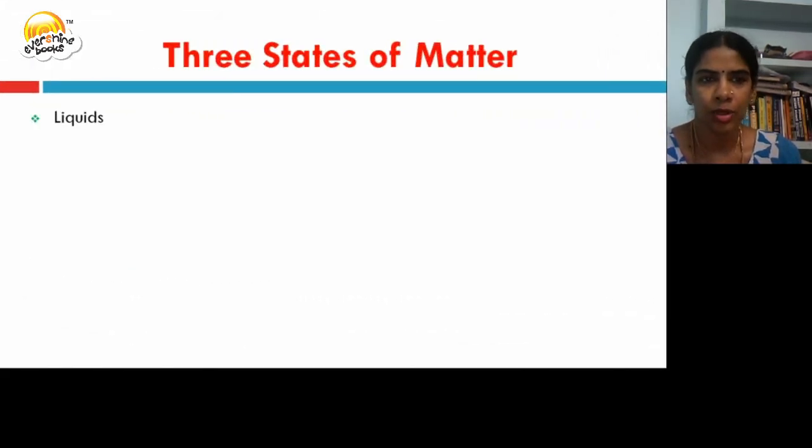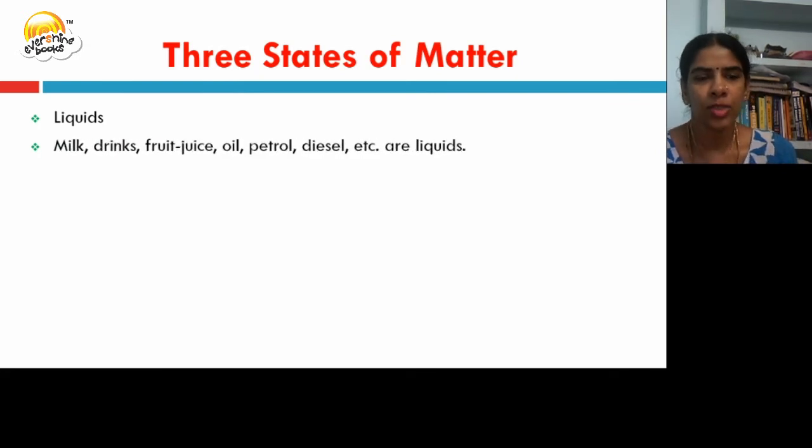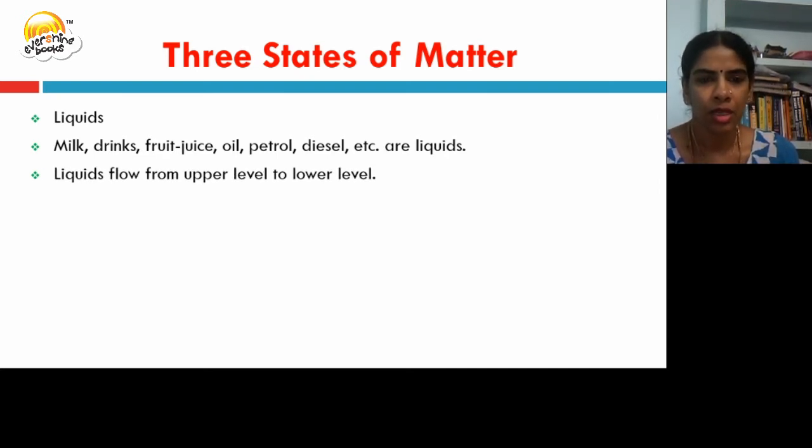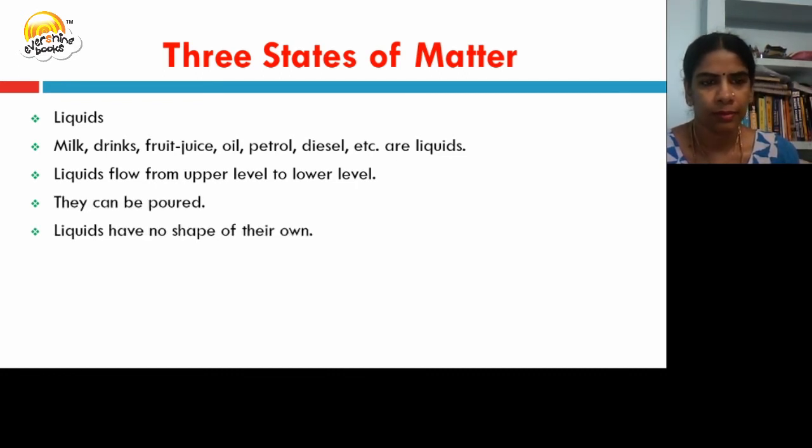Let us discuss the liquids. Liquids means drinks, milk, fruit juice, oil, petrol. These are liquids. Liquids flow from upper level to lower level. They can be poured. Liquids have no shape of their own.